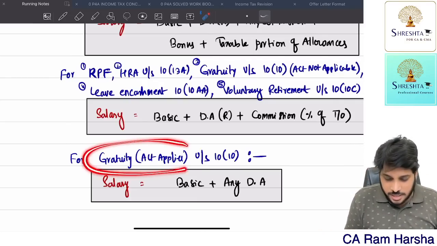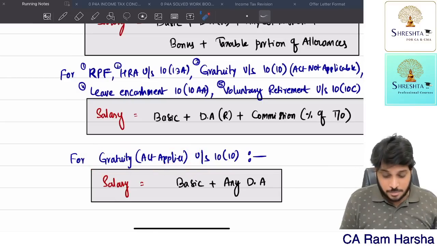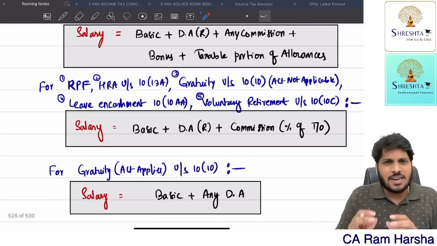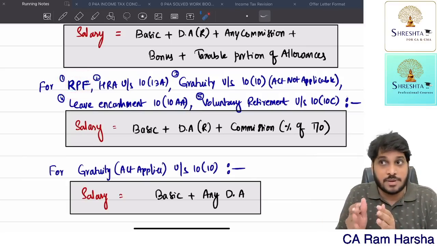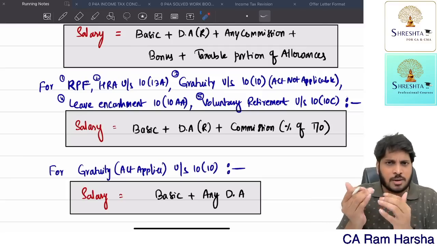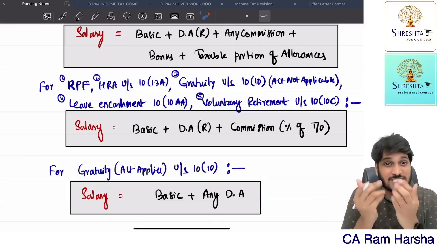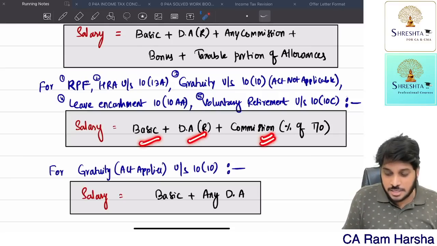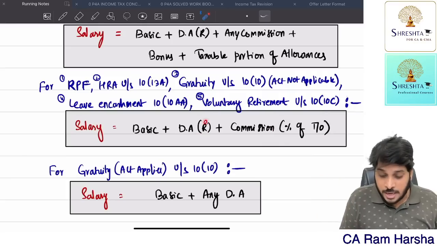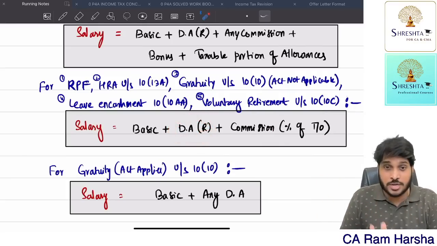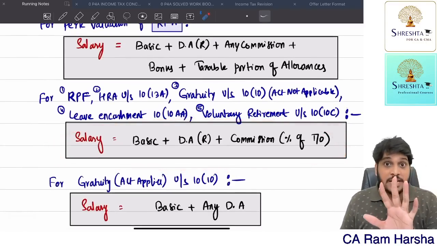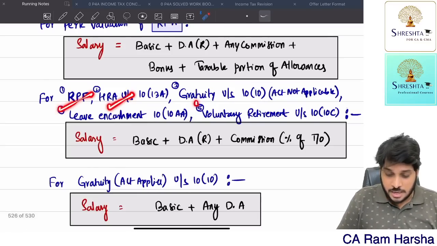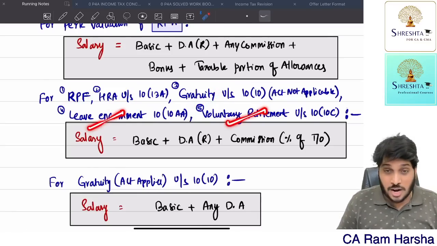Here, while calculating gratuity exemption where the Act is applicable, they have used the word salary. Salary means this. In the same way, the word salary has been used at various locations. Recognized provident fund: the employer contributing to RPF in excess of 12% of salary is taxable. Now 12% of salary means what? Salary means basic plus DA for retirement plus commission, only percentage of turnover. Fixed commission you should not take. Here DA only if it is for retirement benefits you should take, other DA you should not take. Getting the point? Now this salary definition is applied at 5 places: RPF, HRA, gratuity, leave encashment, voluntary retirement compensation.